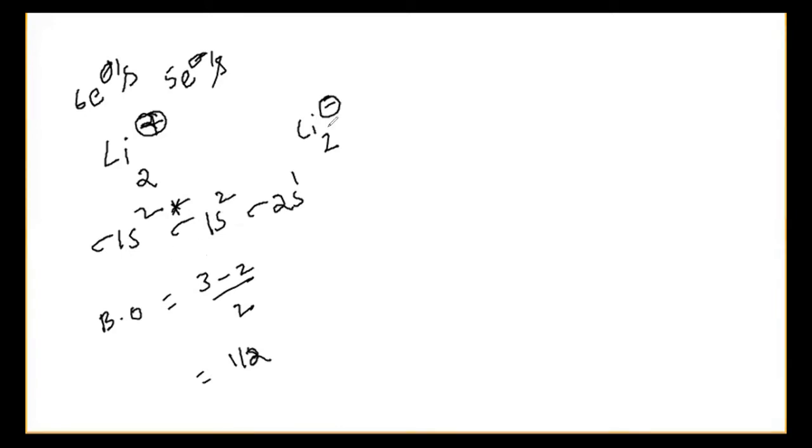Now, Li2 minus means sigma 1s2, sigma star 1s2, sigma 2s2, sigma star 2s2, and then sigma star 2s1. 4 bonding electrons.